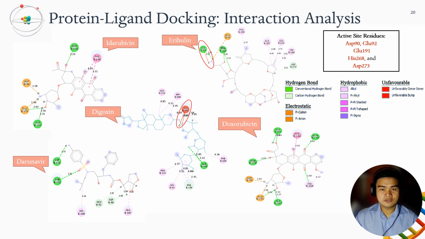These bonds would affect a compound's stability. When comparing electrostatic interactions, both idarubicin and doxorubicin have the greatest number of contacts amongst the active site residues, specifically aspartate 90 and glutamate 191, making the 2 compounds more promising candidates in potentially promoting a biological effect on exonuclease.